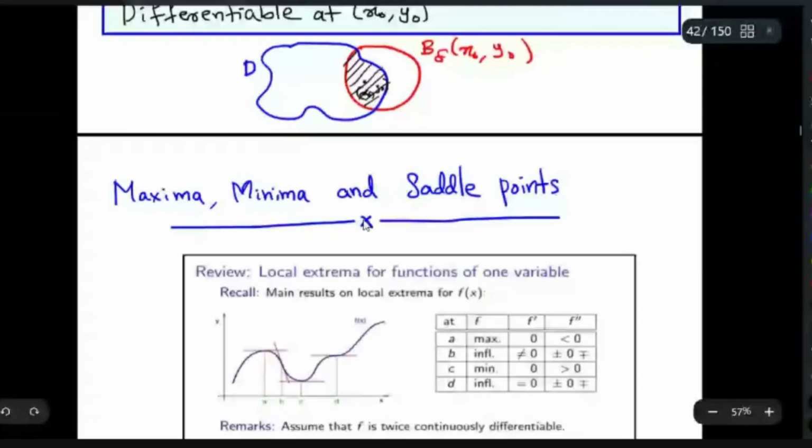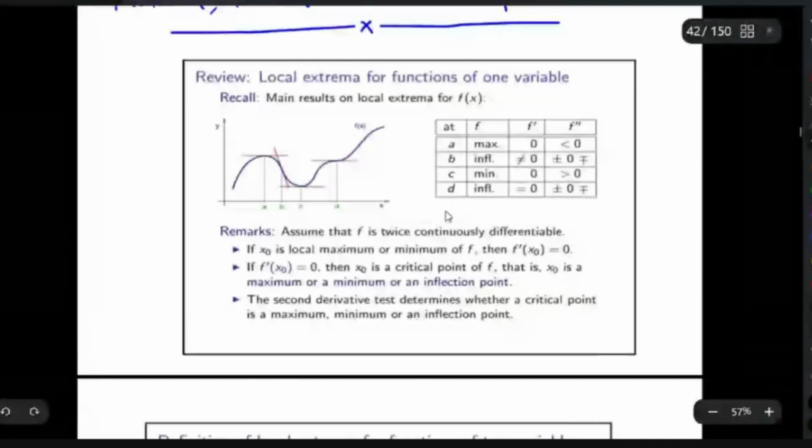Now I will give some basic idea of maxima, minima, and saddle point. Then we will go for the problems. This is the single variable case, how we look at maxima and minima. We take a function and look at the derivative. If the derivative is 0, then we go for the second derivative at those points. If the second derivative is less than 0, that point is the maximum, right? If the second derivative is greater than 0, that point is the minimum.